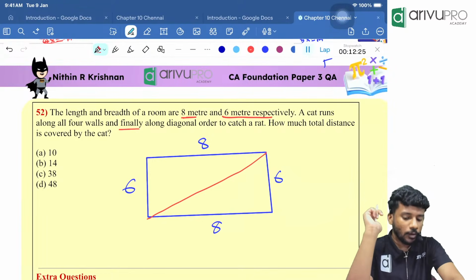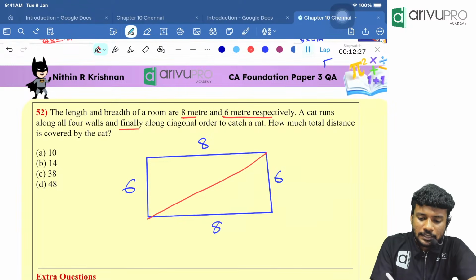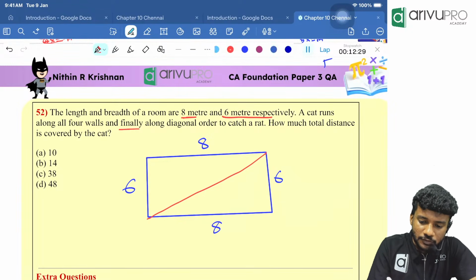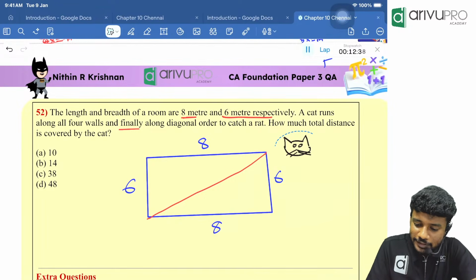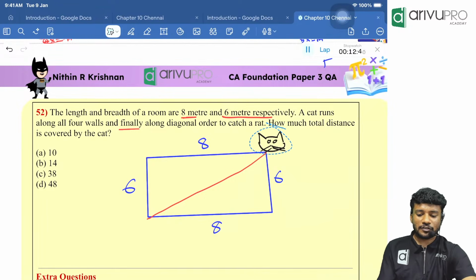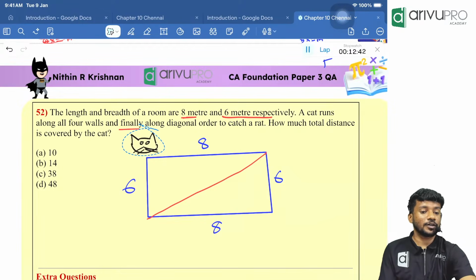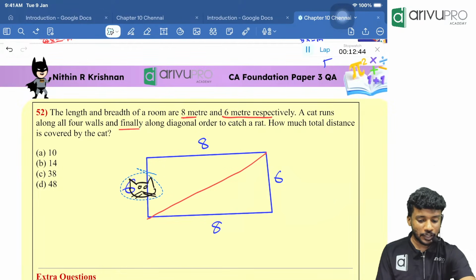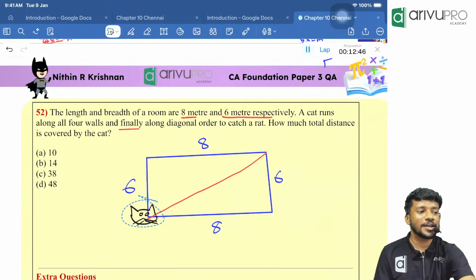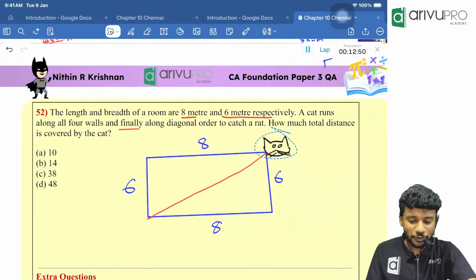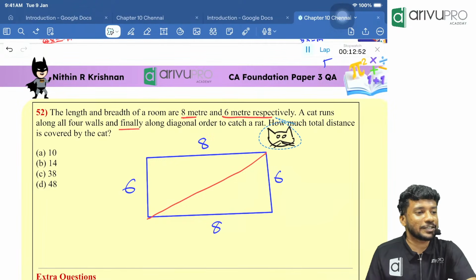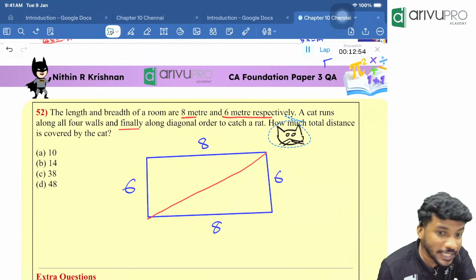Now, people, a cat is there. Where is our cat? Our cat is over here. So the cat is first walking along the wall. First wall, 8. Then it walks another 6. 8 plus 6 is how much? 14. 14 plus 8 is how much? 22. 22 plus 6 is how much? 28. So all the walls will give us 28 meters.